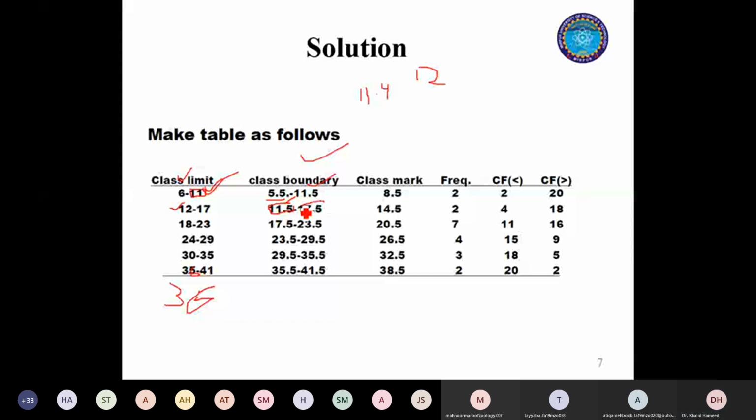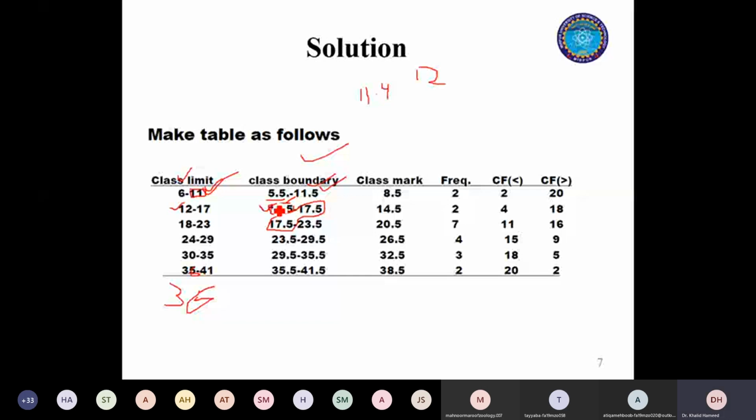Once you have made those class boundaries, where you increase the precision by 1 unit and declare the boundary of any class, in the next step you have to decide. As you can see, the upper class boundary of the lower class is exactly identical to the lower class boundary of the next class.